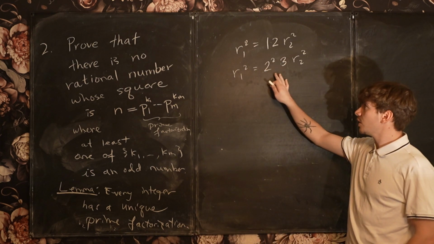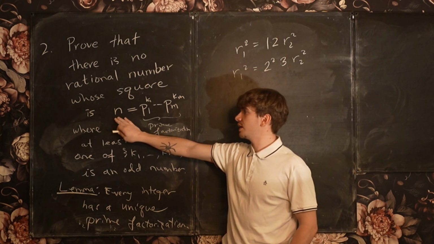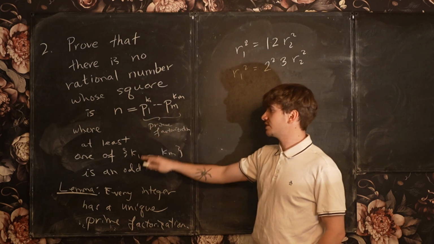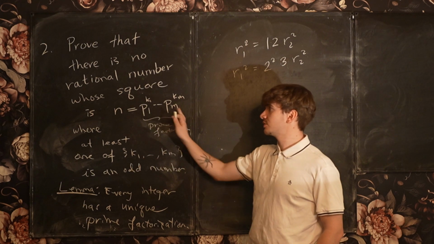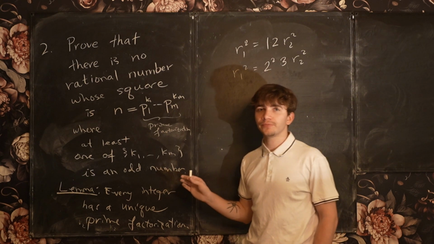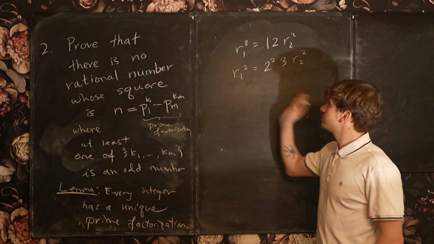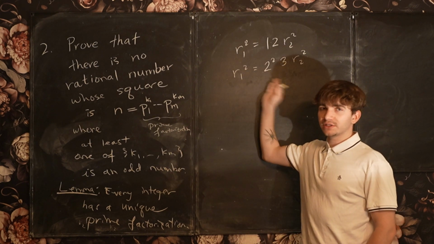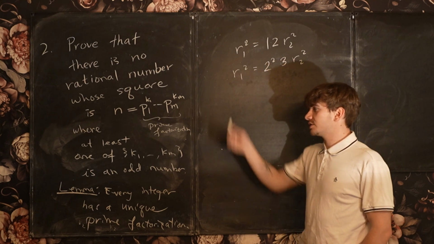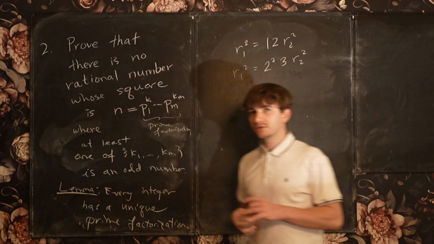So I want you to generalize this idea to an integer n, which has a prime factorization such that one of these powers in its prime factorization is an odd number. Okay? All right, and the idea should be pretty much following this exact logic, but writing it out, if you're new to the subject, is a good exercise in proof-writing structure in general. Okay? All right, thank you.